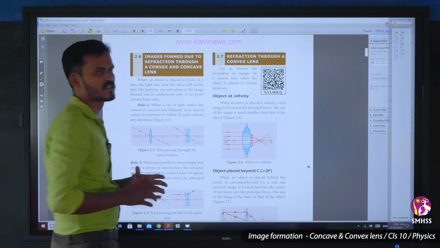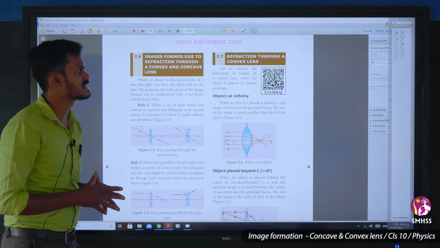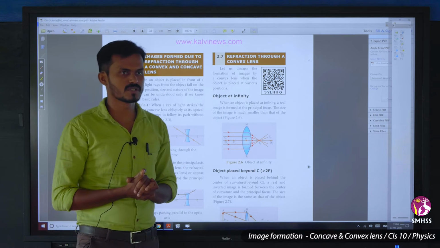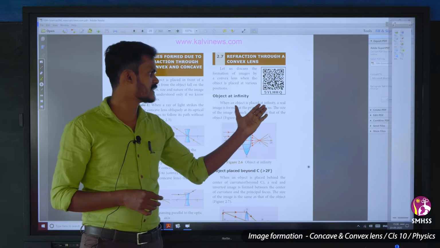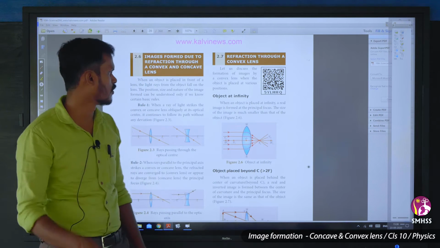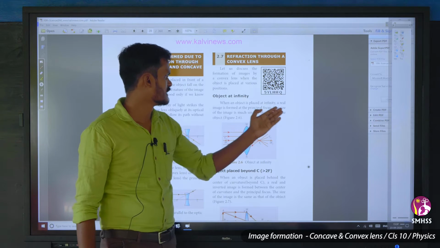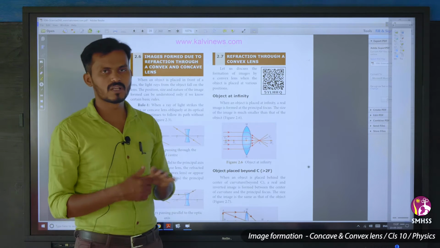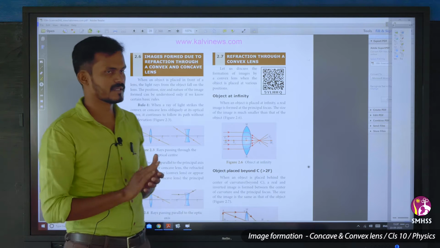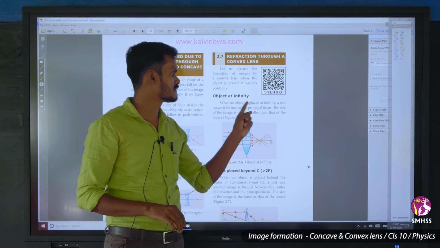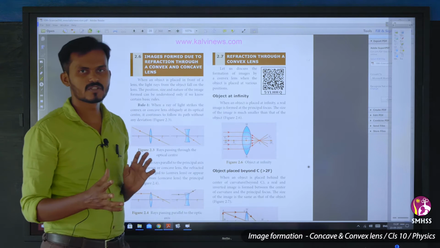Let us discuss the formation of images by a convex lens when the object is placed at various positions. So first one is object at infinity. When an object is placed at infinity, a real image is formed at the principal focus. The size of the image is much smaller than that of the object. So these are the specifications of the images. So first, the object is placed at infinity, a real image will be formed.